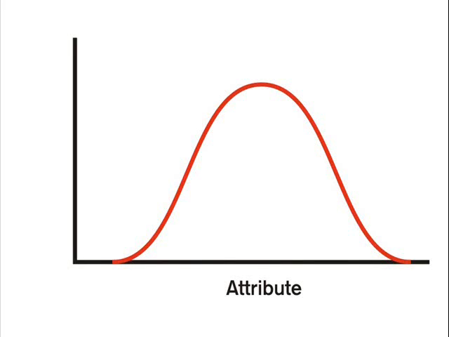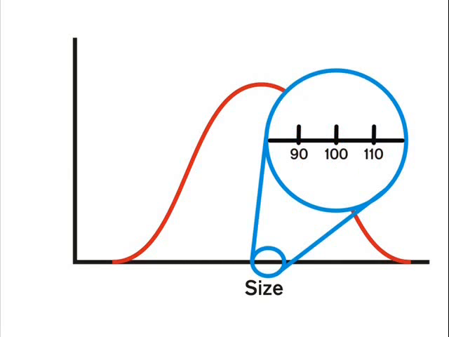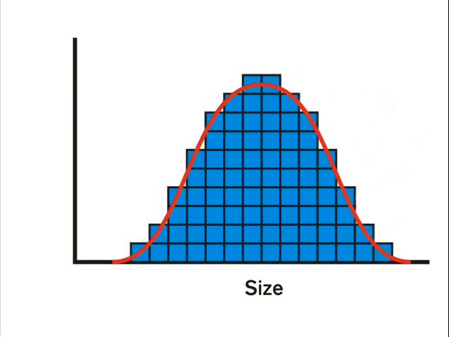This diagram shows a generic population distribution curve for any given species. This one will represent the size. It is created by setting boundaries for the size, such as 90 to 100 centimeters tall, and counting all of the animals that fit that criteria. In this diagram, each blue box represents one animal. Some of the animals are below average size, while others are above average. Most, by definition, are of an average size.